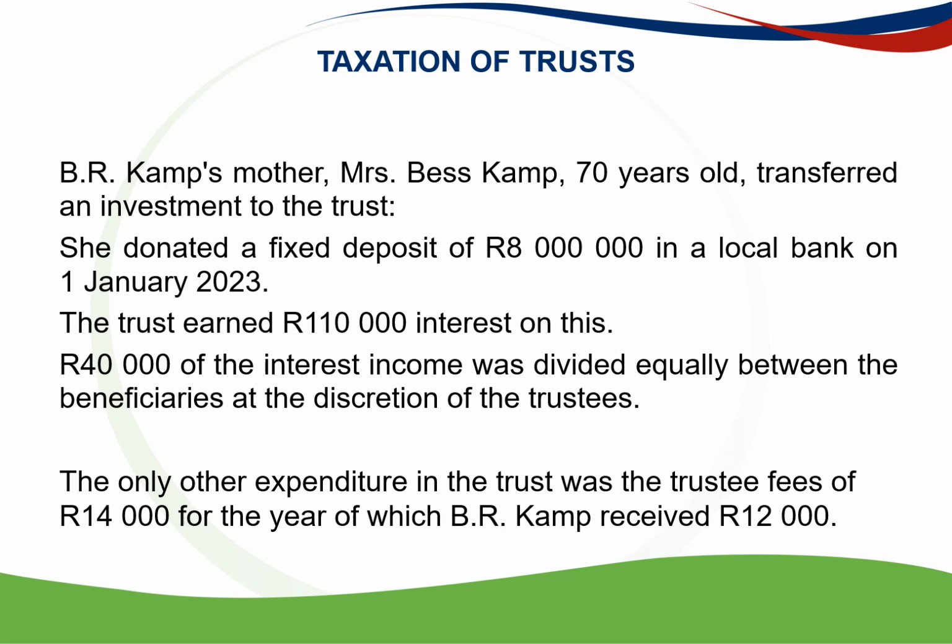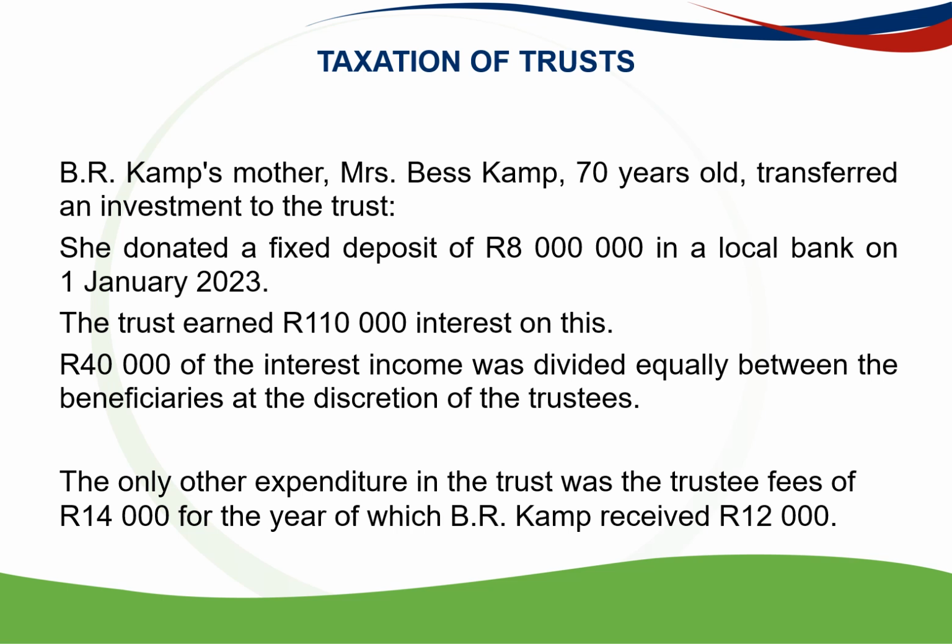Then B.R. Camp's mother, Mrs. Bess Camp, she's 70 years old, transferred an investment to the trust. She donated a fixed deposit of 8 million Rand in a local bank on 1st of January 2023.